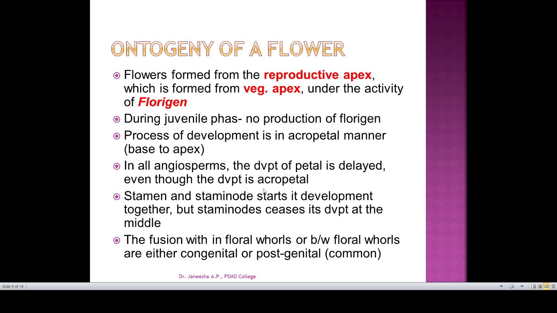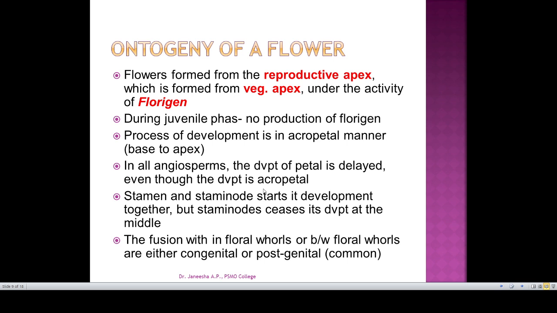is developed. During the juvenile phase, no production of florigen occurs. The development of a flower is in an acropetal manner, so from base to apex: the calyx, corolla, androecium and gynoecium. So from base to apex the ontogeny proceeds, and in all angiosperms, the development of petals is delayed even though the development is acropetal.